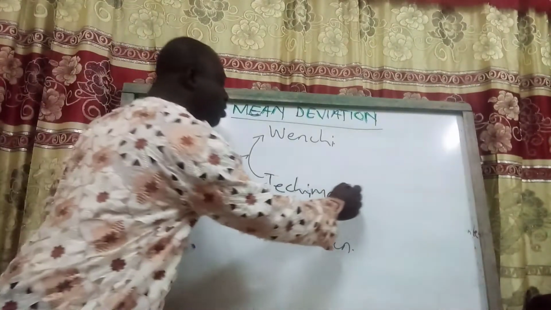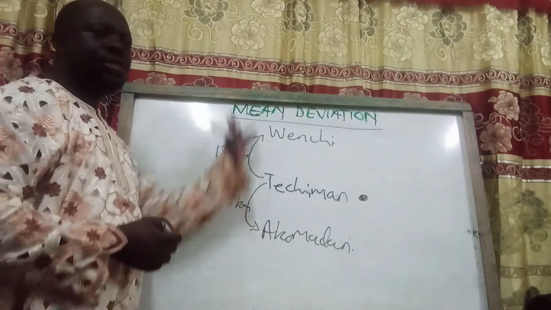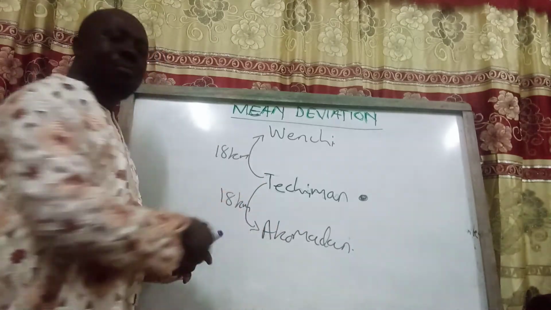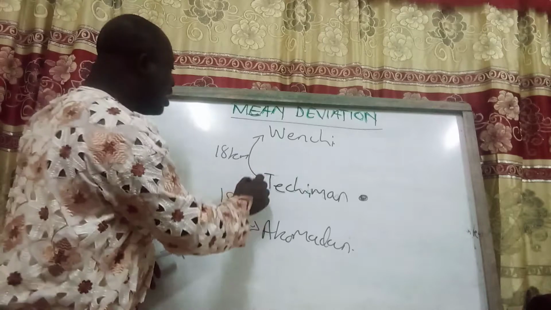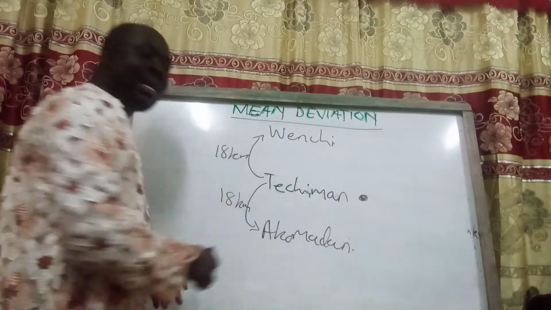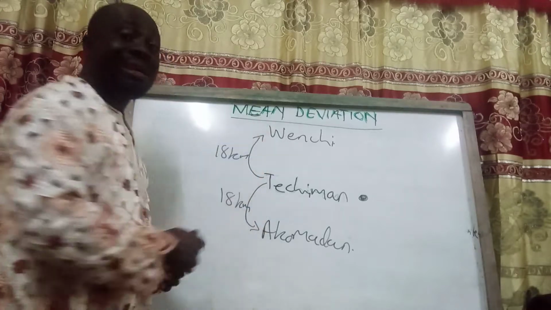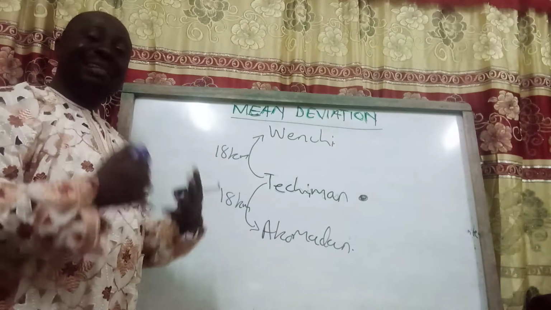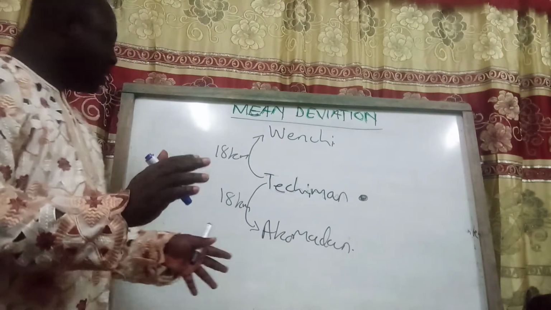If Techiman is your base, moving to Wenchi you are moving to the northern part of Ghana. Coming down to Akumadan, you are rather coming south. So in terms of direction, if Wenchi is positive, Akumadan is negative. If Akumadan is positive, then Wenchi is negative. But when we are talking about distance traveled, we don't look at whether it's negative or positive.